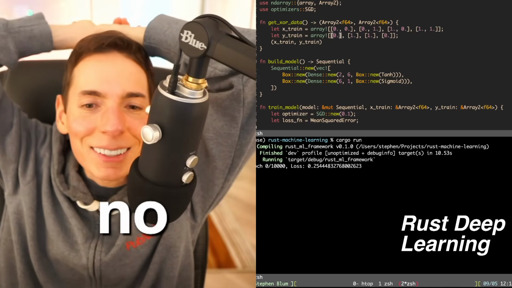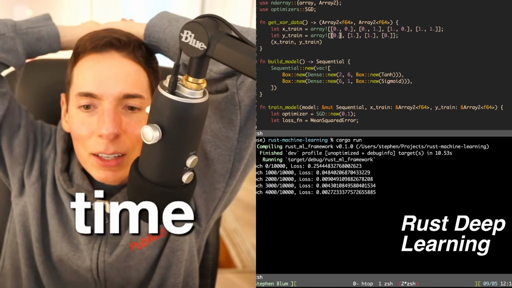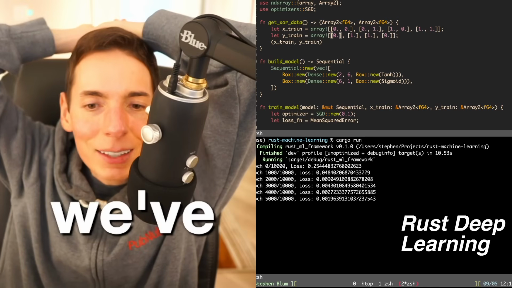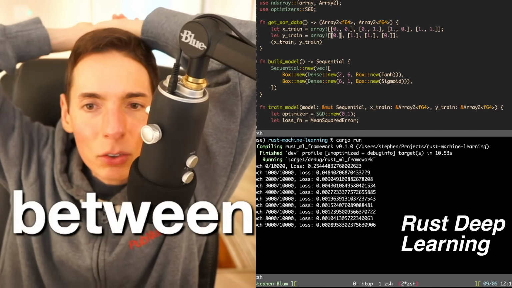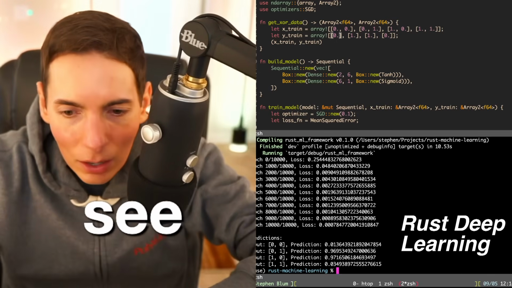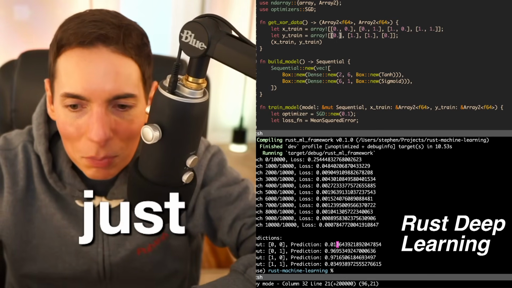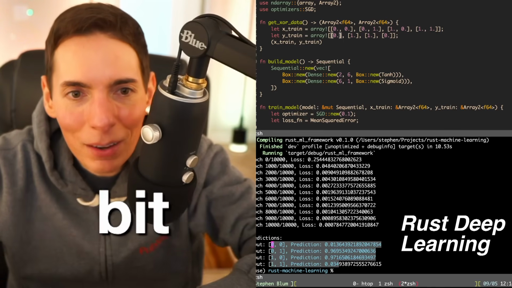Nope, it didn't. You're seeing the epochs train, and it's taking longer this time because it's got more neurons. That's because we've added density to the model. We doubled the density between the layers. The hidden layer is double the size. And look, you can see that our accuracy is improved just a smidgen as well. Our accuracy is just a little bit better.